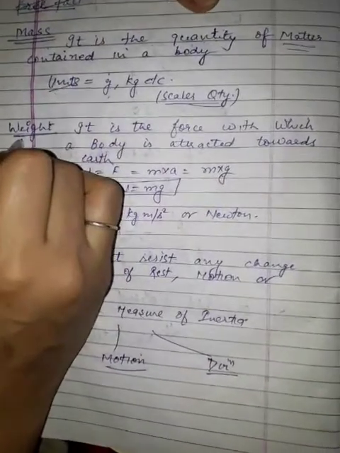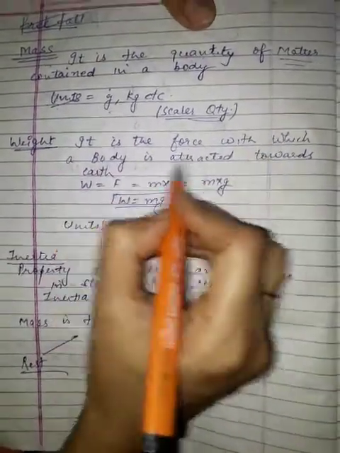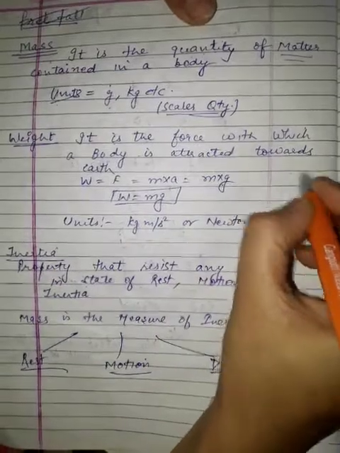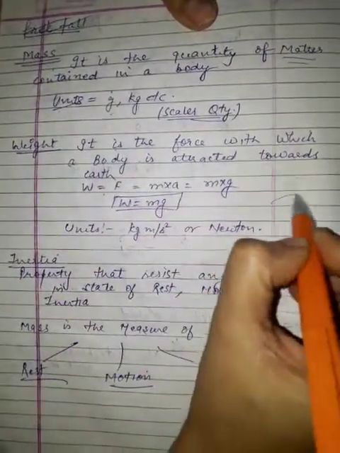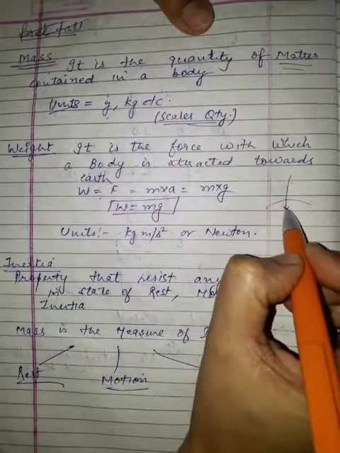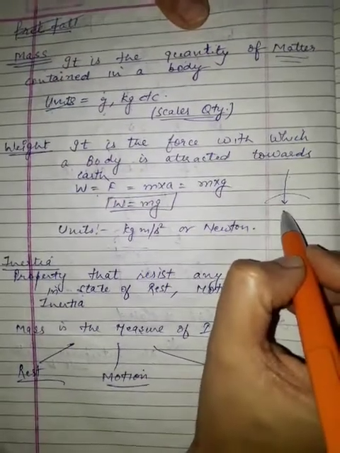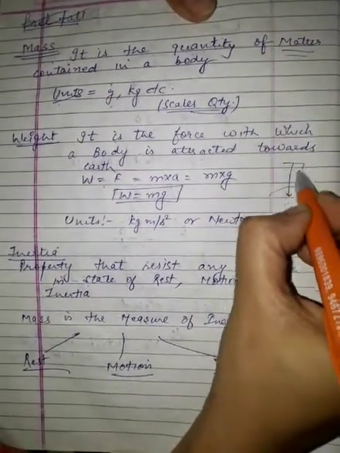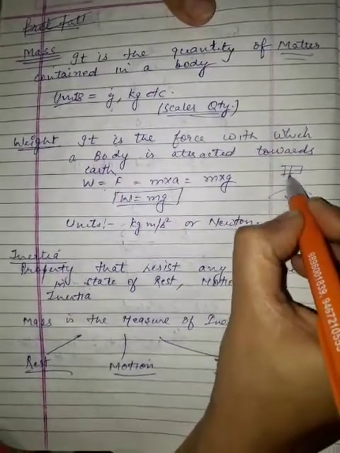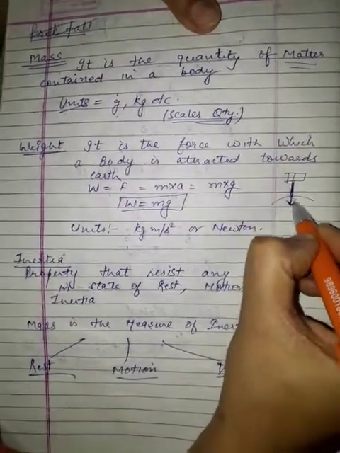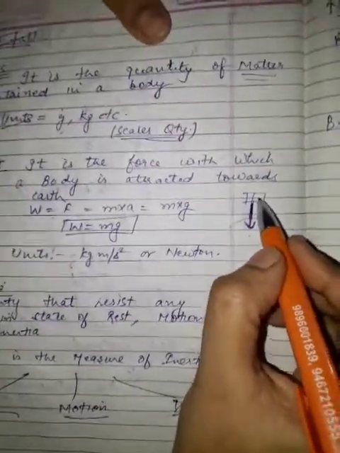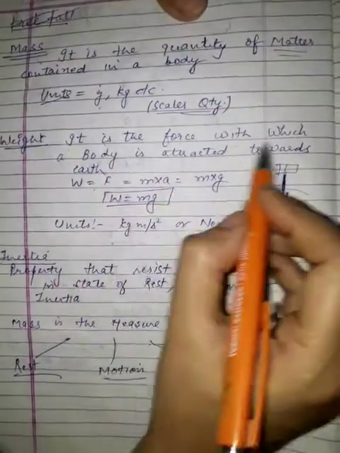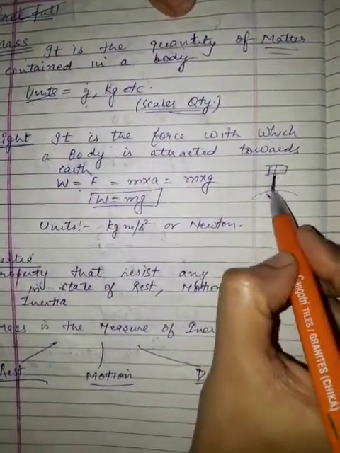Now next is weight. It is the force with which a body is attracted towards the earth. Now see, if you have a weightless body, will it come down towards the earth or towards the planet? No, it will not. It's only the weight of the body which makes the body attract towards the earth or any planet. So what is weight? Weight is a force, which acts towards the earth. Because force is a vector quantity, weight is also a vector quantity. So what is weight? It is the force with which a body is attracted towards the earth.